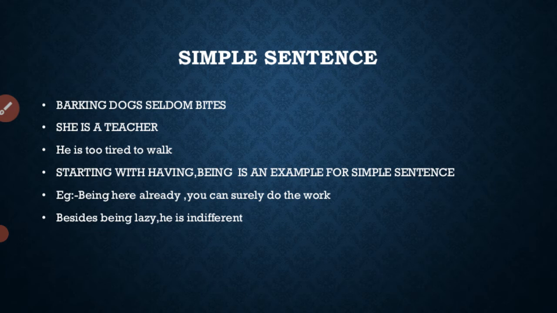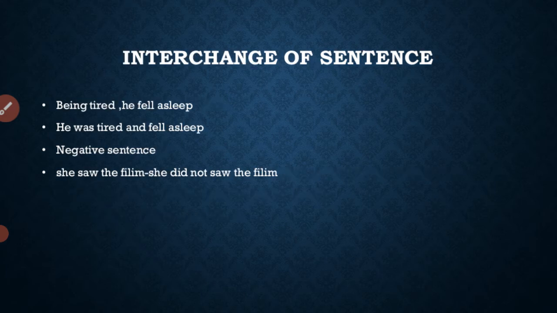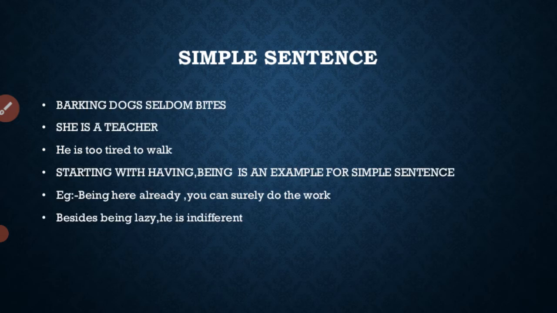Being here already, you can surely do the work. Besides being lazy, he is indifferent. These are all examples of simple sentences. Simple sentences mean only one subject, only one finite verb.